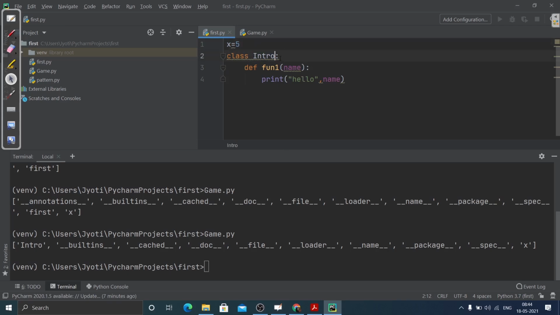And what if I just remove this class? If I just remove this class, then you can see it will actually show us. Let me just show you.